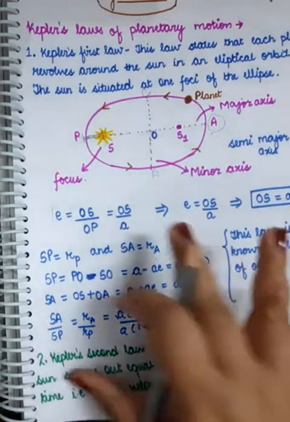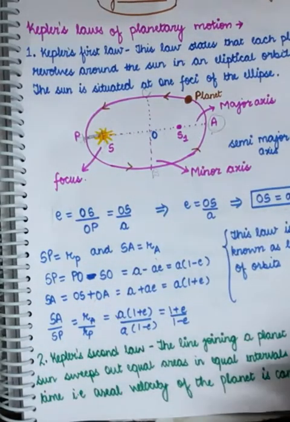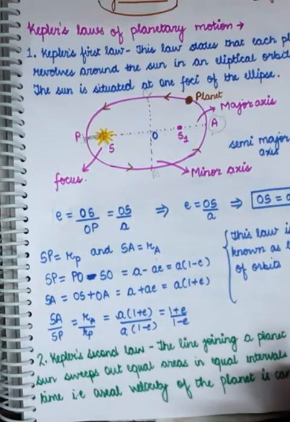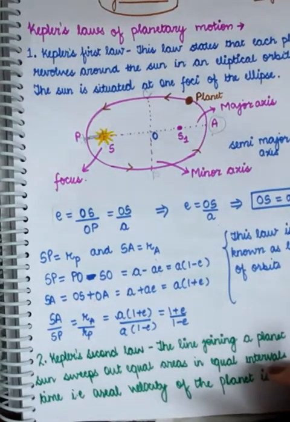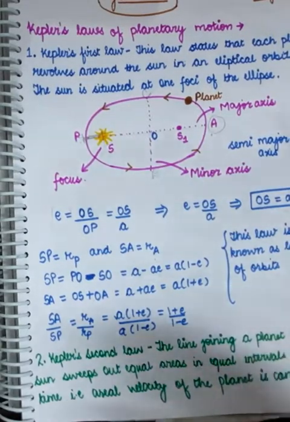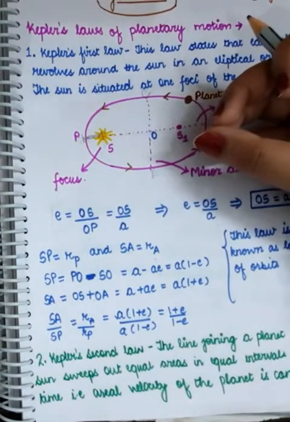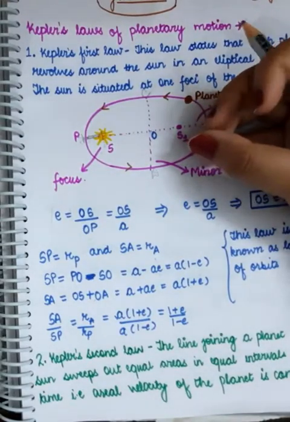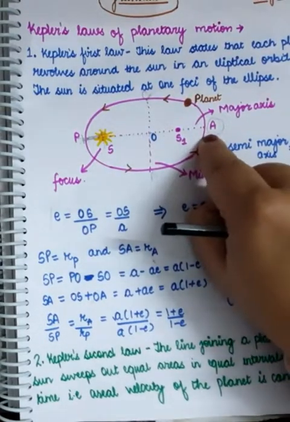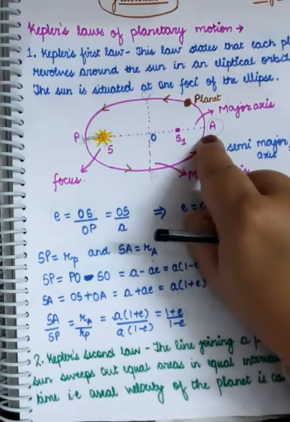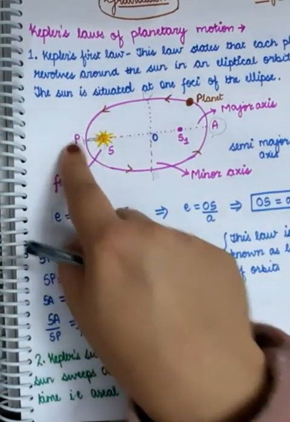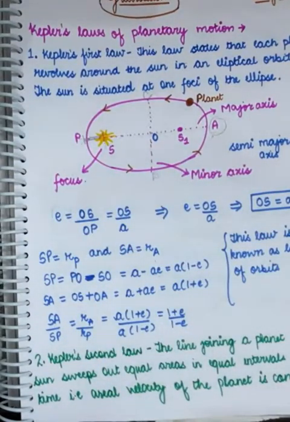So basically, in Kepler's first law, what we have studied is that the planet revolves around the sun in an elliptical orbit, and the sun is not situated at the center of that ellipse, rather it is situated at the focus of that ellipse. After that, we found the eccentricity of that ellipse, like how curved the ellipse is, and after that, we discussed two points, when the planet is at the farthest distance away from the sun, and when the planet is at the closest distance to the sun. So we have taken the ratio of those two distances, right?